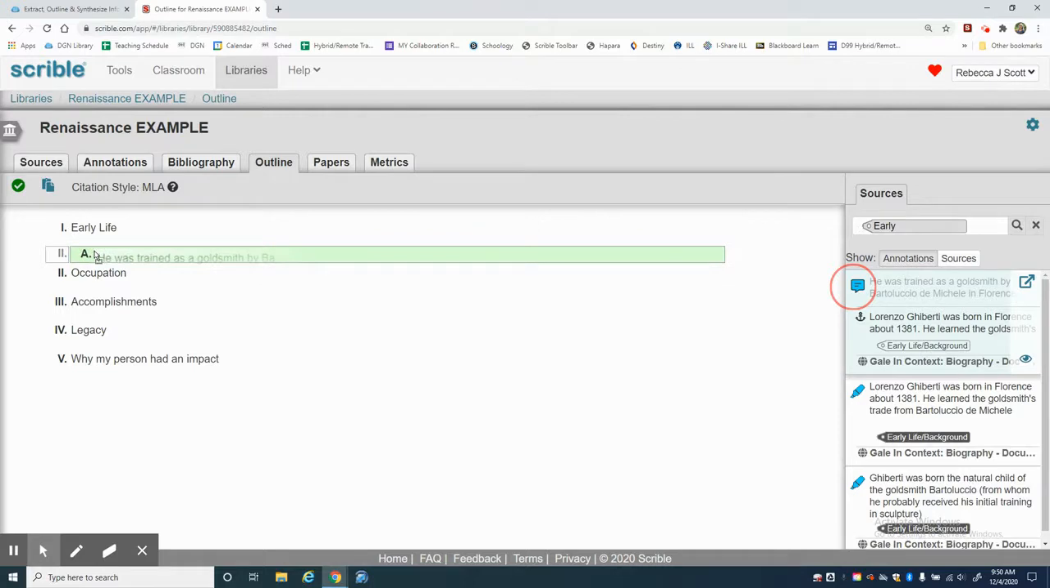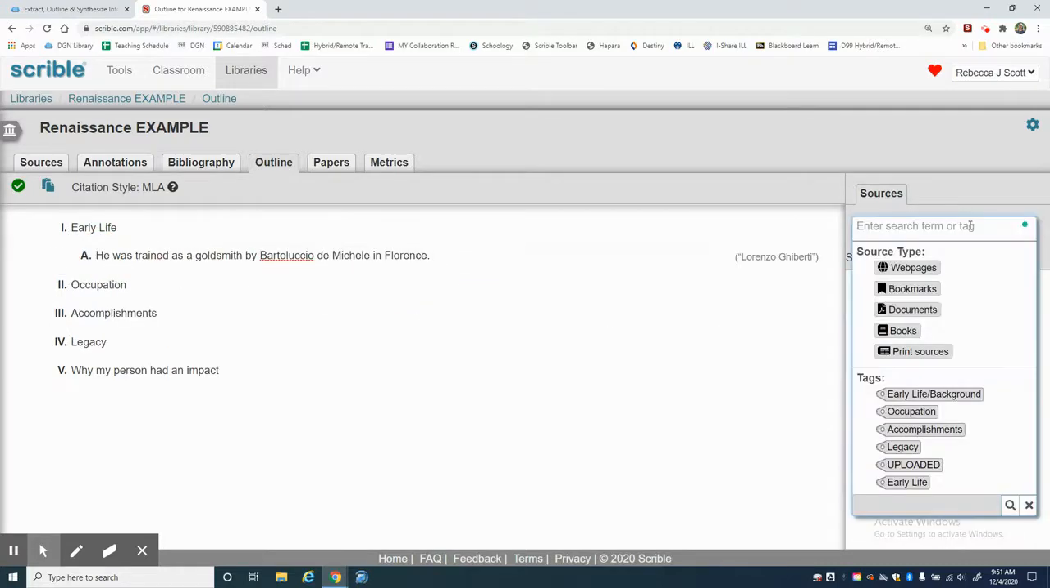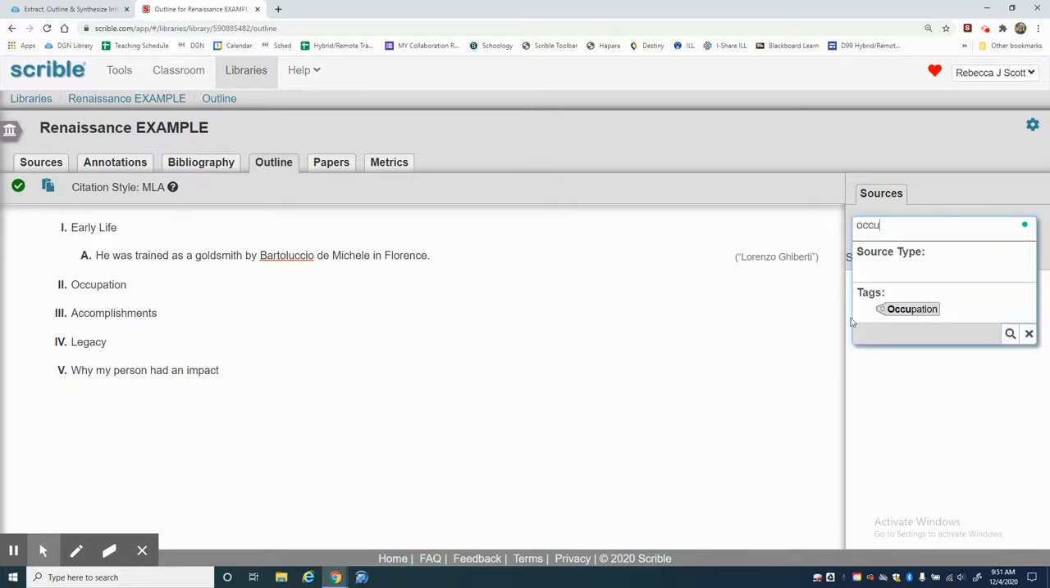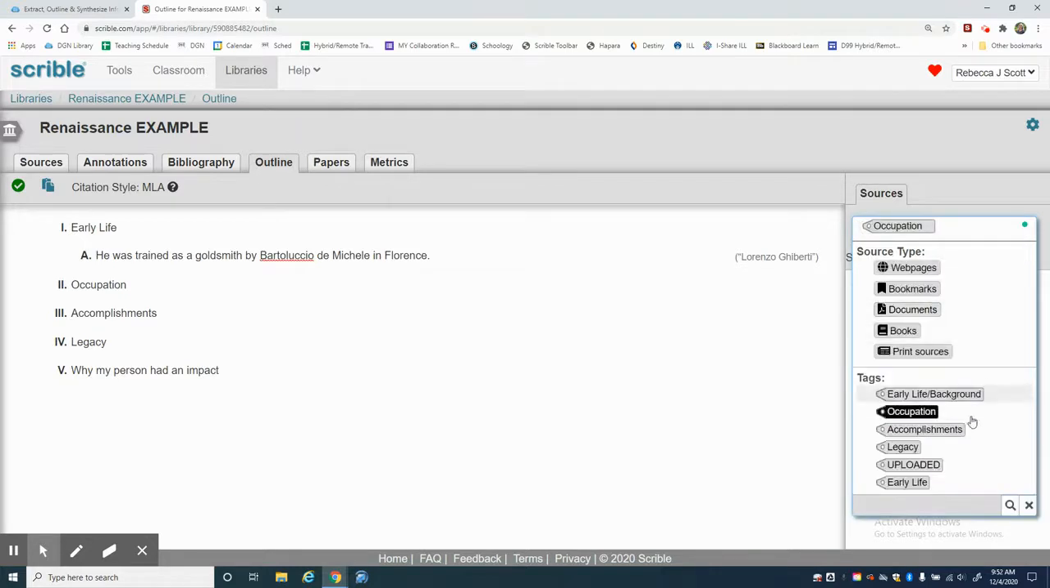I wait until I see the green, and notice that it's highlighting the letter A. If I wanted this to be a Roman numeral 2, I would hover over the 2. But I want it to be a subtopic under early life, so I'm going to put that in there. All right, so I'm going to search for another tag now. This time I'll look for occupation, and I'll click on that, and I'll search.